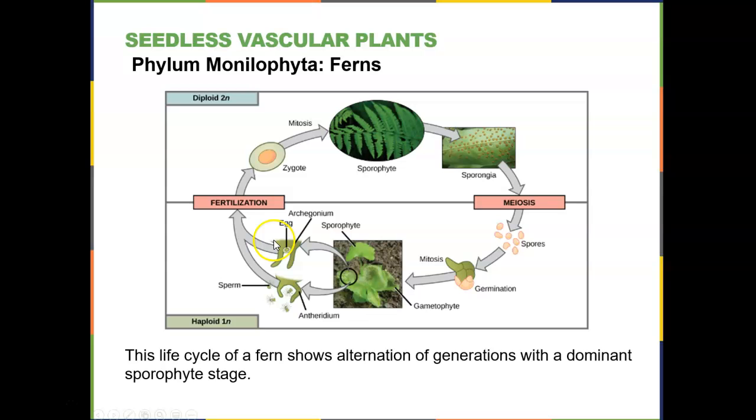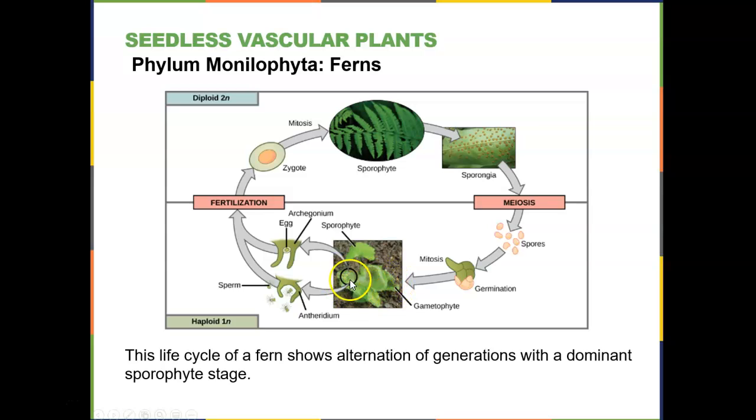Here is the alternation of generations for ferns. The sporophyte, remember everything here is diploid. The sporophyte forms spores through meiosis. The spores get released. The spores grow into a gametophyte.